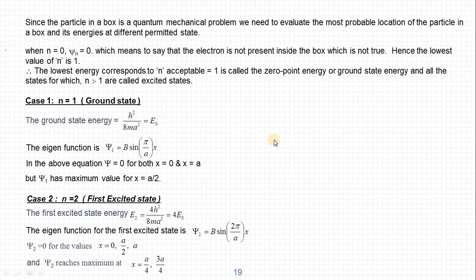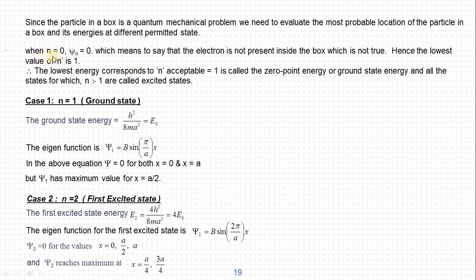Okay, now we got the eigenvalues and eigenfunctions. Now let us discuss the solution. What do those eigenvalues and eigenfunctions mean? Since the particle in a one-dimensional box is a quantum mechanical problem, we need to evaluate the most probable location of the particle in a box and its energies at different permitted states. So we need to find the probable location of the particle in different energy states. Let us see one by one.